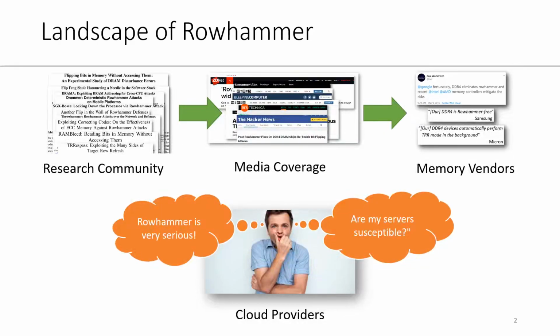The second problem is that media articles portray the cloud as defenseless in the face of Rowhammer. Cloud providers are very concerned by the prospect of unstoppable security attacks. Some skeptics even point out the lack of evidence of Rowhammer attacks being mounted in practice. If the threat of Rowhammer is so imminent, why are there no attacks known in practice? As a result, multi-tenant cloud providers have a difficult time understanding whether their infrastructure is susceptible to Rowhammer attacks.